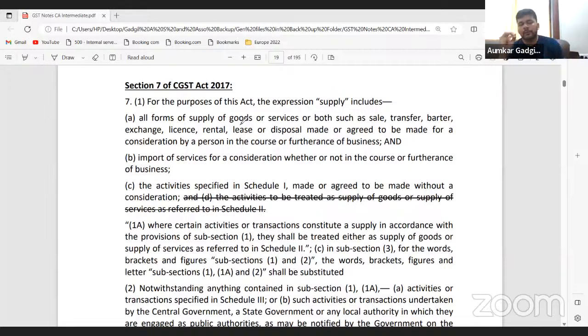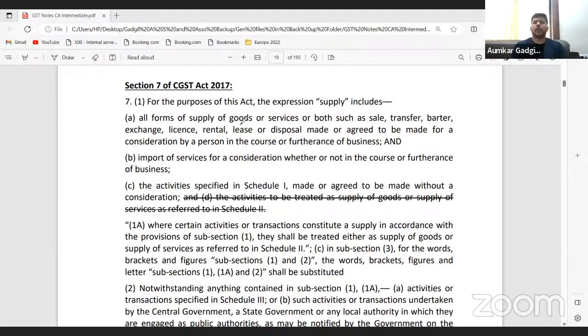Now, if I am renting, let's suppose, in today's era we have renting of furniture, we have renting of clothes, even wedding clothes go on rent. So if I'm renting clothes, furniture, or let's say renting my entire car on Zoom car or something like that, I am allowing somebody else to use my vehicle, my car, my furniture for a consideration. In such case, it should be considered as supply of goods on rental basis, against a consideration. And of course, if it is done in the course of furtherance of business, it will be treated as supply.